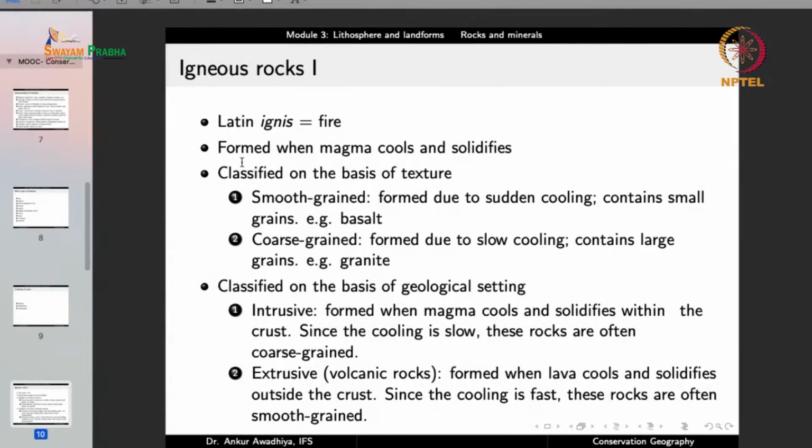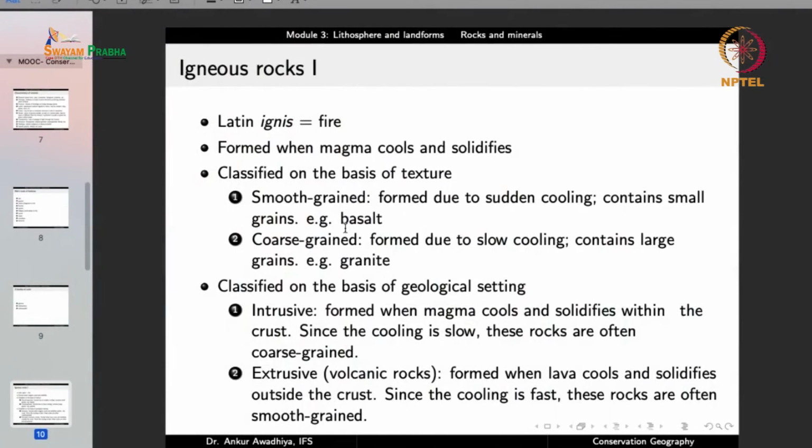So on the basis of their texture, we can have smooth grained rocks or coarse grained rocks. Smooth grained rocks are formed due to sudden cooling. They contain smaller grains, and coarse grained rocks are formed due to slow cooling and they contain larger grains. A good example of smooth grained rock is basalt, because as we have seen before, in the case of basalt provinces, the basalt comes out, it has less viscosity, and it spreads very fast. So there is a fast spread over a very large area. You have a very thin sheet of rocks that is getting formed. The surface area is large, and so there is a very quick cooling. And so basalt typically is a fine grained rock.